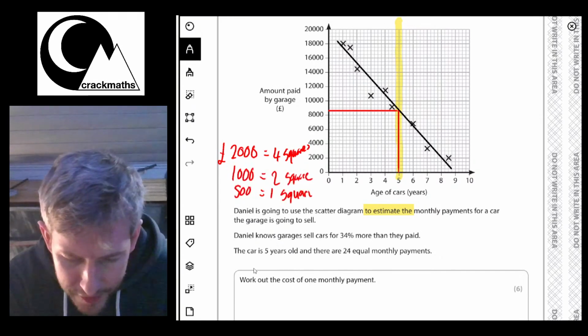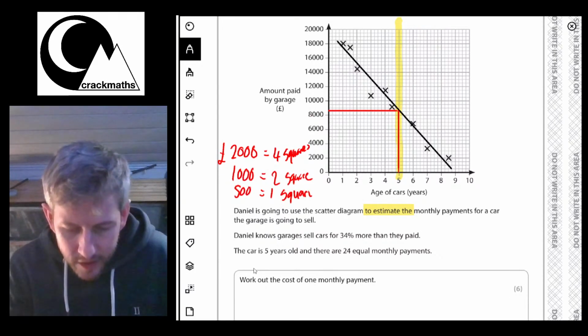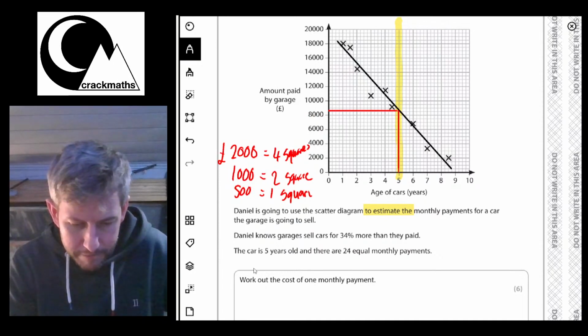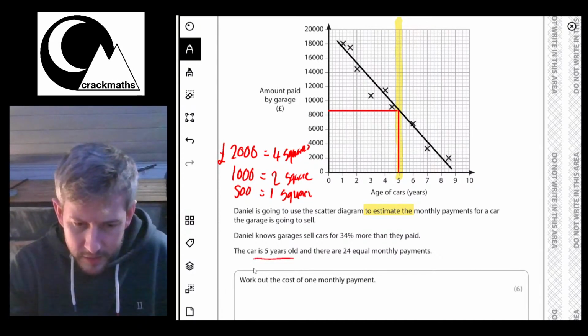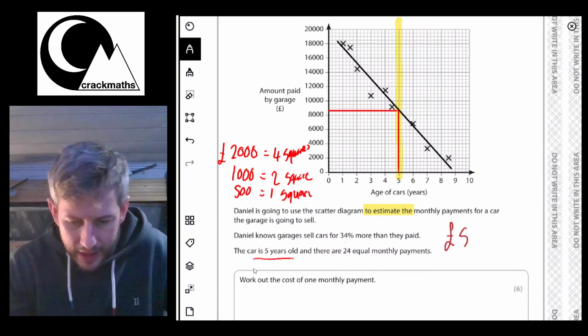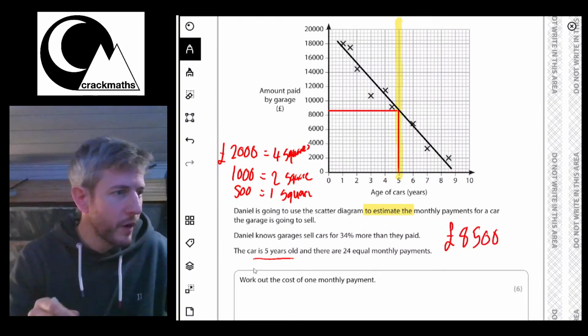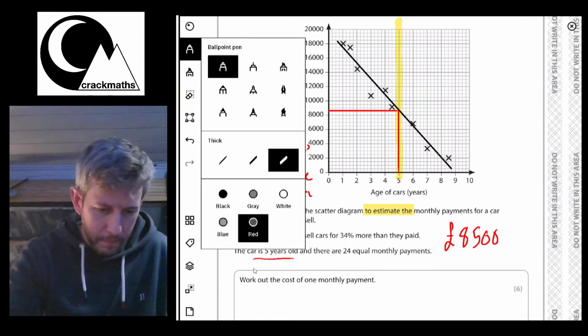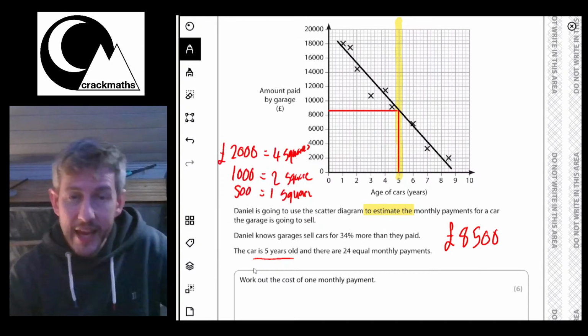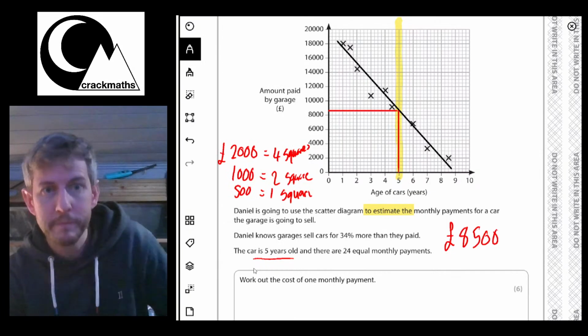So I can see that this reading, the 5-year-old car, the garage is going to pay £8,500 for it. So there we go, I've got that bit of information there. The garage pays £8,500 for the car.